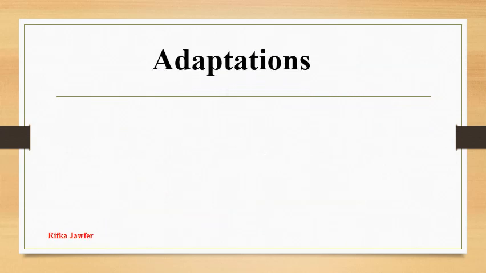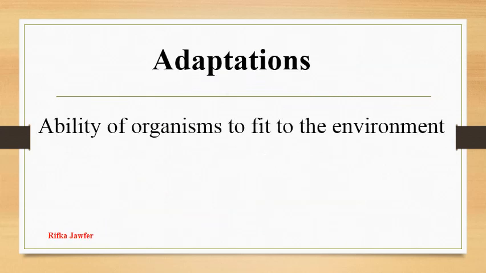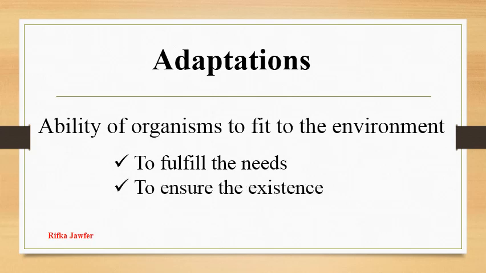The ability of organisms to fit to the environment where they live is called adaptation. Adaptations are useful to the animals for various things. One is to fulfill their needs like food, shelter and protection. Next is to ensure their existence in the environment. Animals show various different types of adaptation.